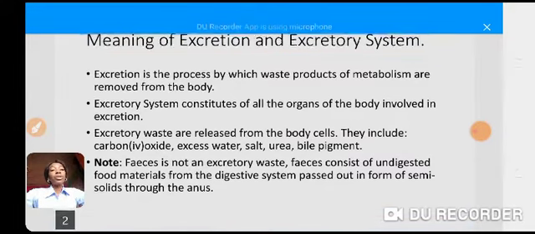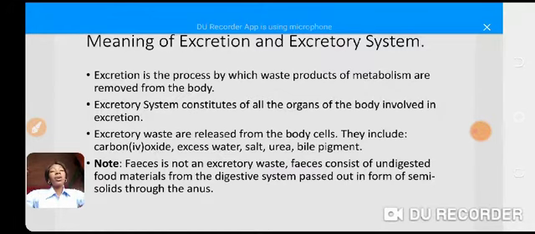Remember, I told you that excretion talks about waste products. Those ones have been digested, but after digestion, it was discovered that they are no longer needed. They are not useful. Those products are called excretory waste. But feces are those food particles or substances that were not digested at all.